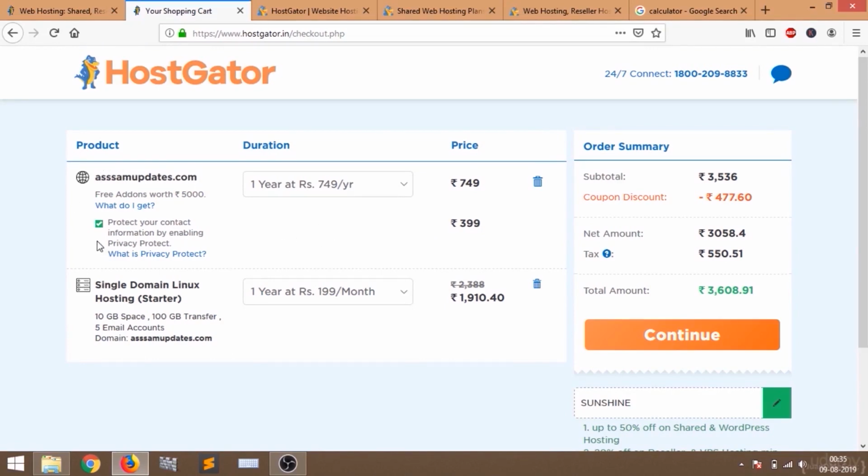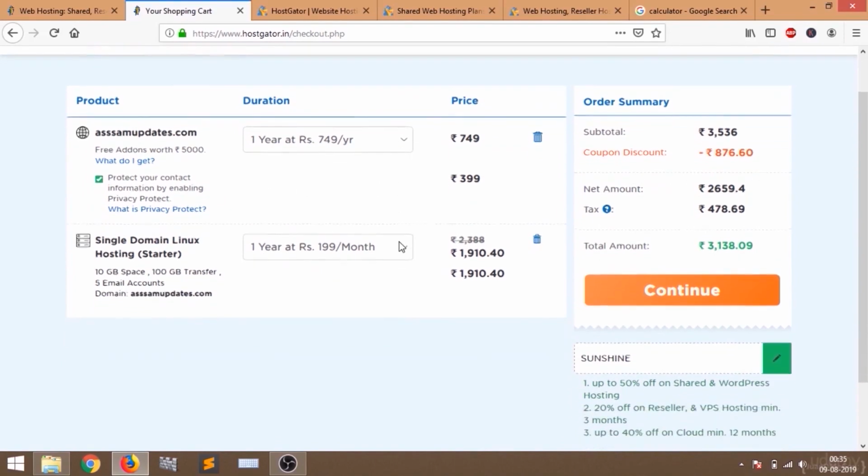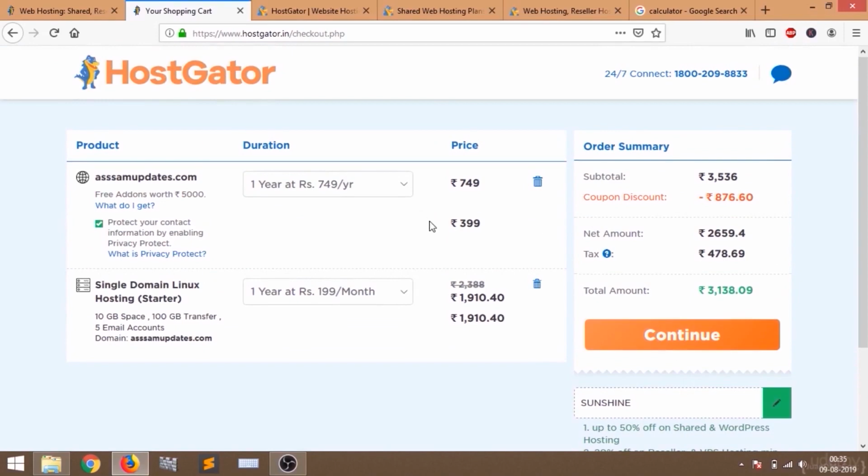Do not forget to tick this, protect your contact information. Just tick this box. What it will do is protect your domain's information from the public. That is important for a domain.